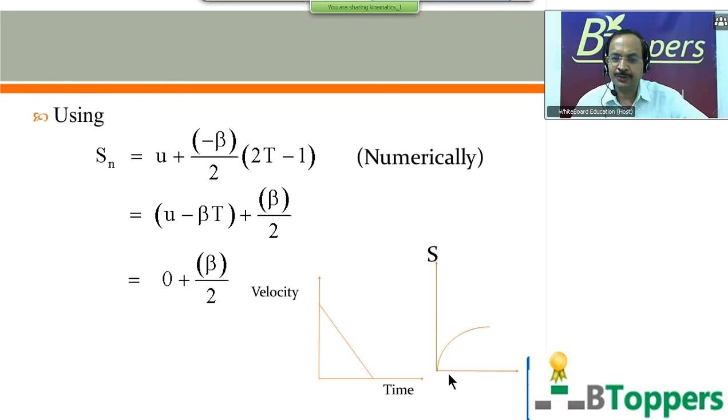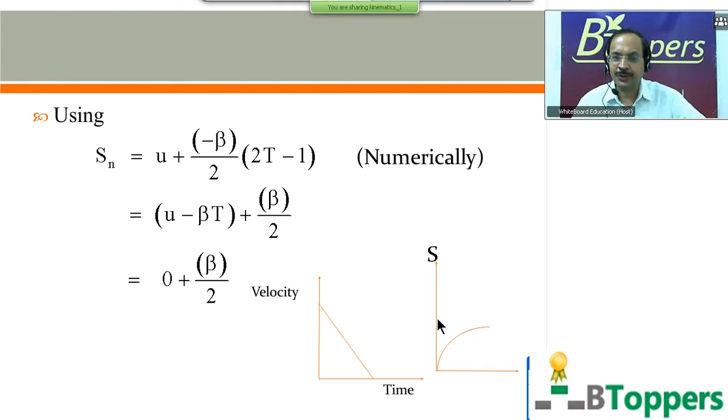And on the right hand side I have shown the displacement time graph for the retarded motion. The slope of the tangent to the displacement time curve at a point on the curve is ds by dt. That gives you the instantaneous velocity.